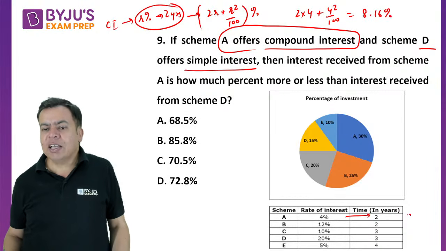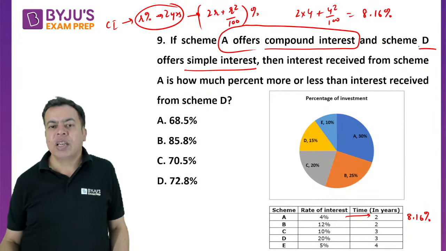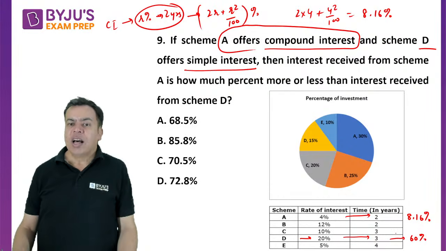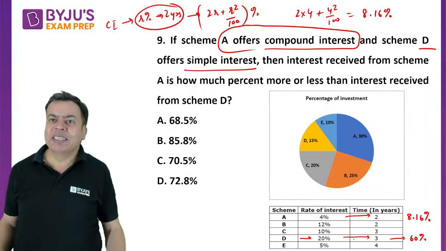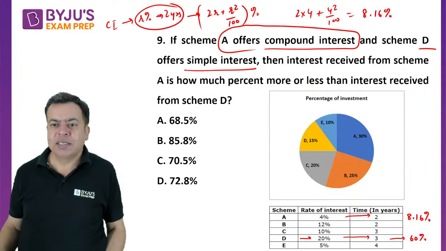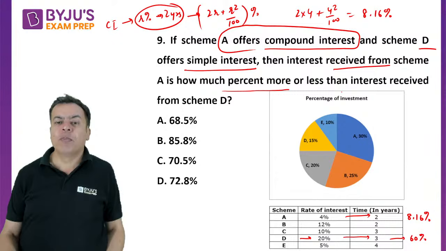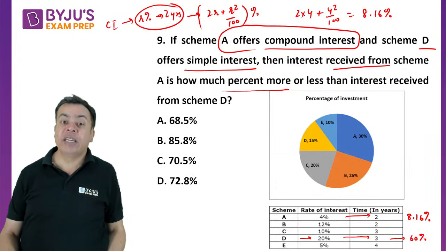So that means A कितना इंटरेस्ट देगा? 8.16%. Now scheme D, simple interest. So D is 20 into 3, so it will be 60%. Simple interest में तो 20%, 3 years means 20 into 3, 60%. Then interest received from scheme A is how much percent more or less than the interest received from D?